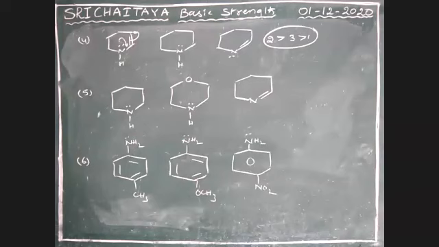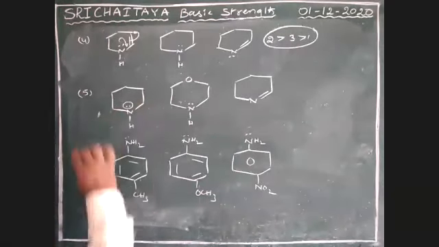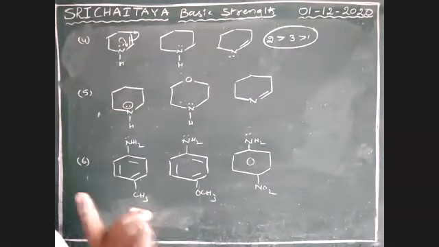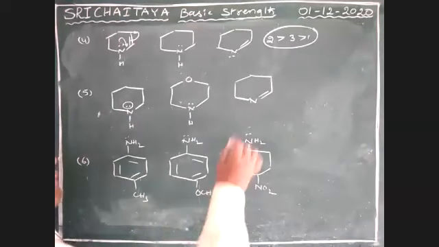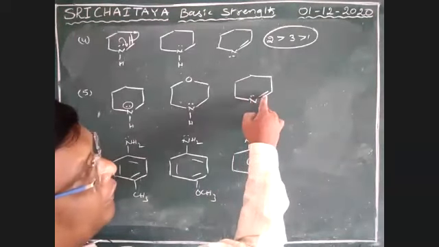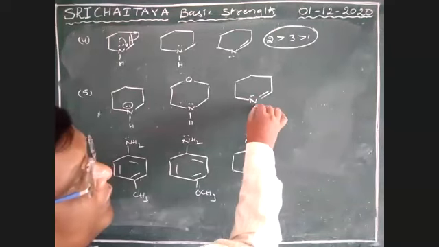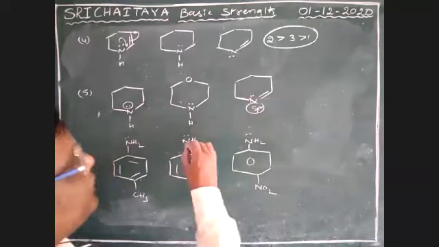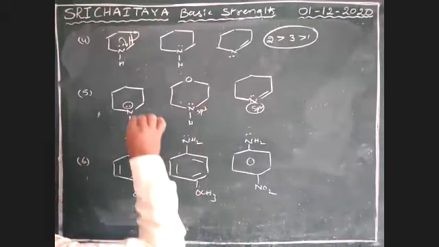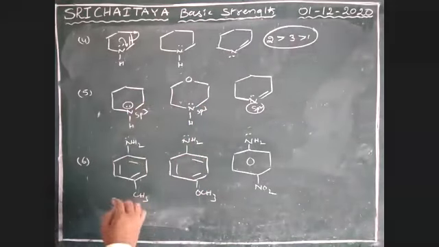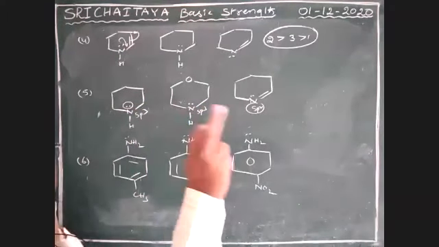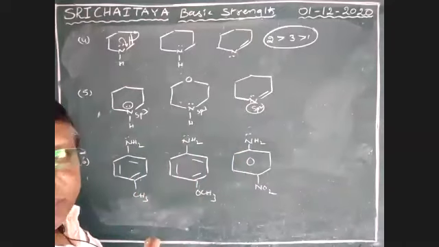Just check once again. Boys, no resonance, ready to donate. But this is sp hybridized. This is sp2 hybridized, boys. This is sp3 hybridized. sp3 is more basic than sp2.